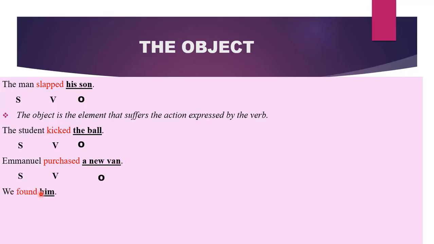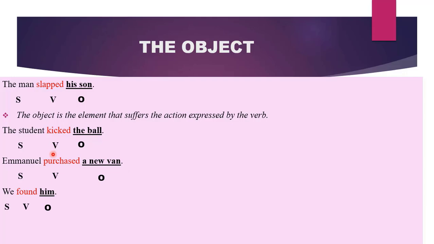We found him. We is our subject. Found is our verb. What do you think will be the role of him? Whom did we find? That person or that element will suffer from the action found, and it is him. Since it is suffering from the action, we will call it the object. That is the meaning of an object as a clause element. It suffers from the action expressed by the verb.